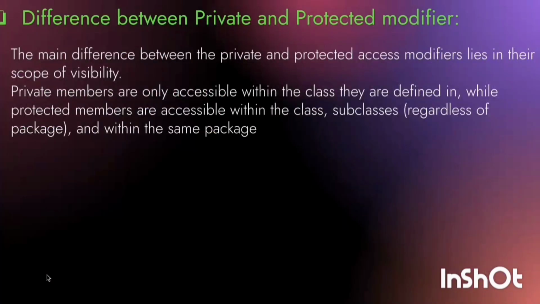So the next one is difference between private and protected modifier. The main difference between private and protected access modifier lies in their scope and visibility. So what is their scope and where they are visible? That is the main difference between private and protected modifier. Private members are only accessible within the class where they are defined, while the protected members are accessible within the class, subclass, and within the same package too.